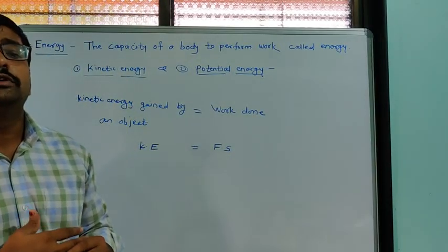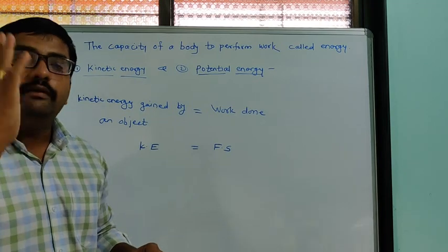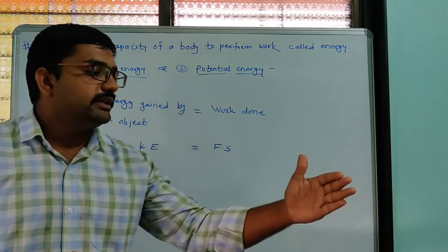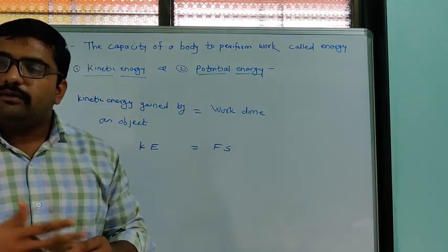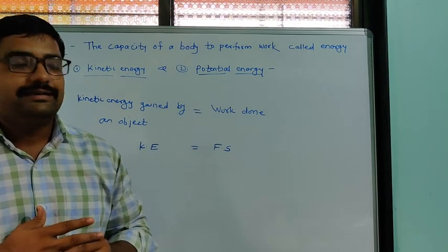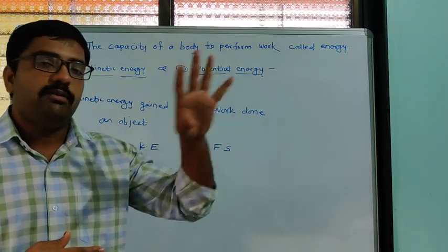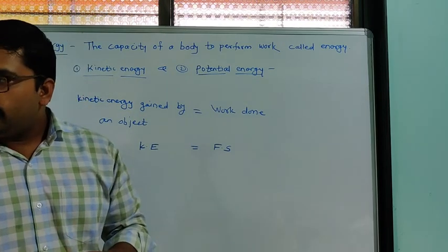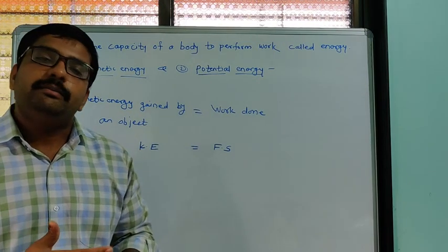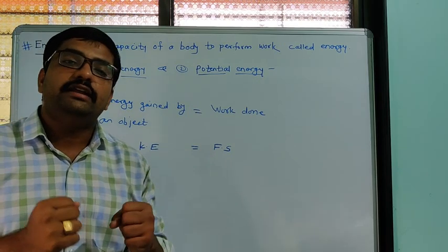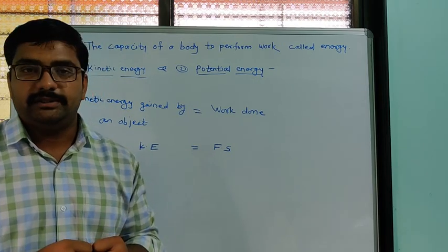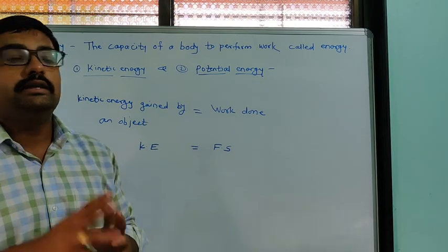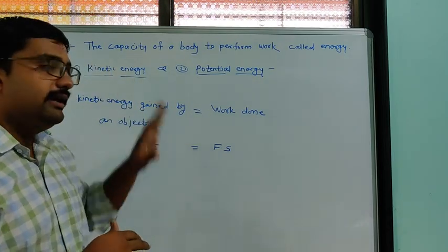Now suppose one object is moving very fast and one object is stationary. If that fast moving object strikes the stationary object, what happens? We know if an object is moving, it has some energy due to its velocity, and that energy is called kinetic energy.